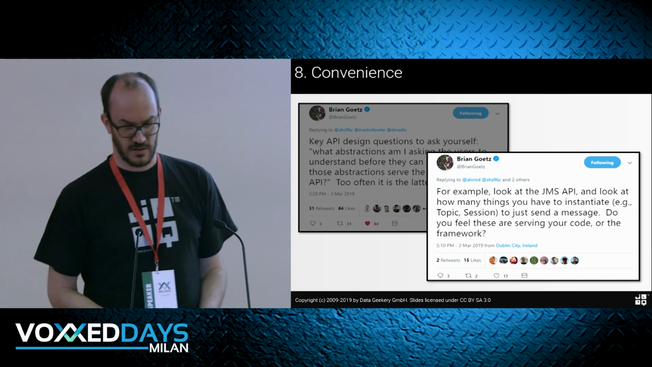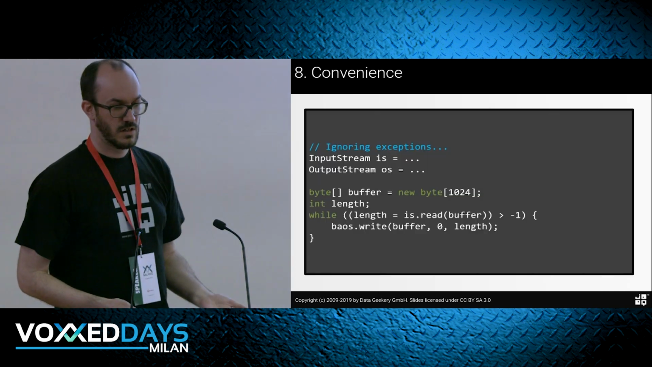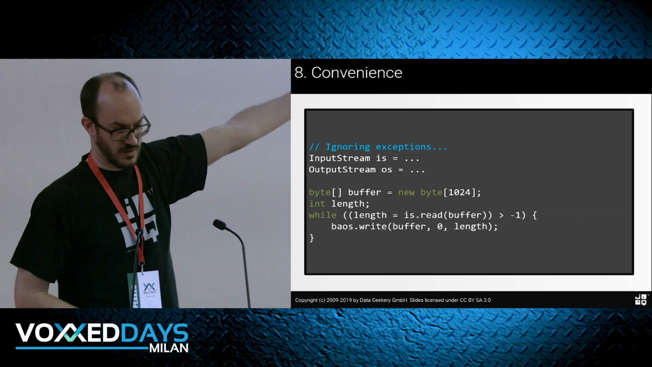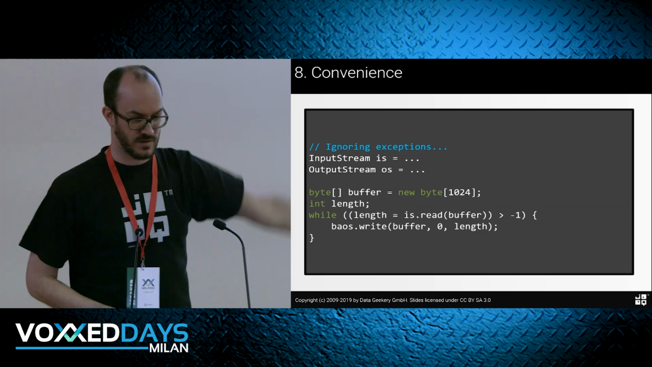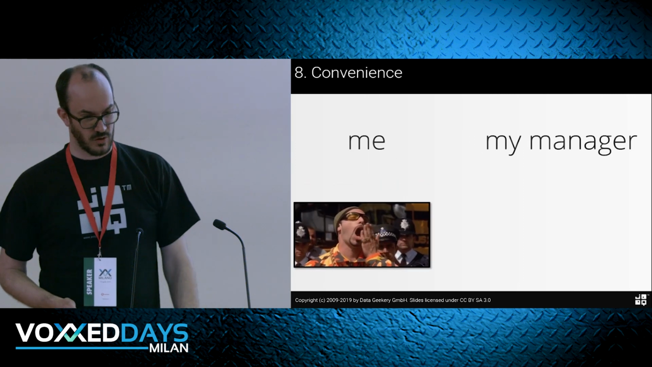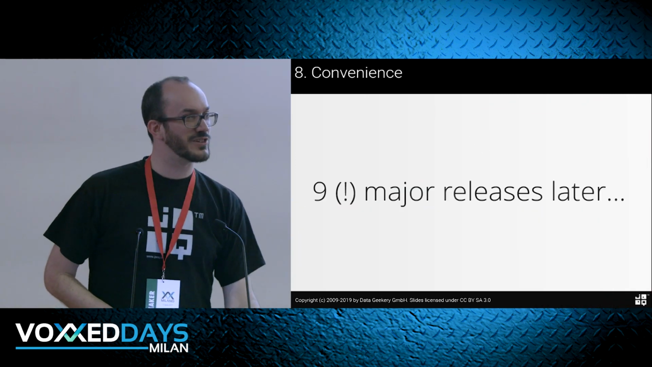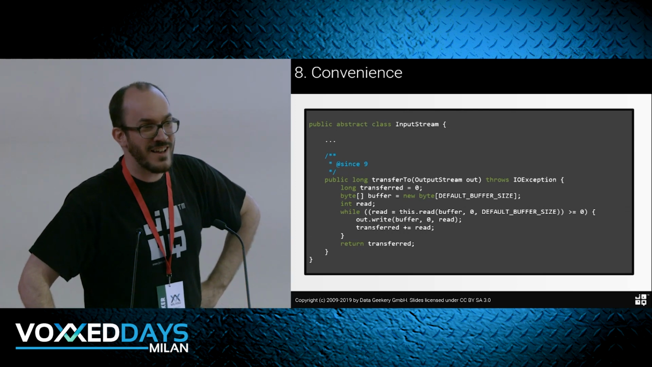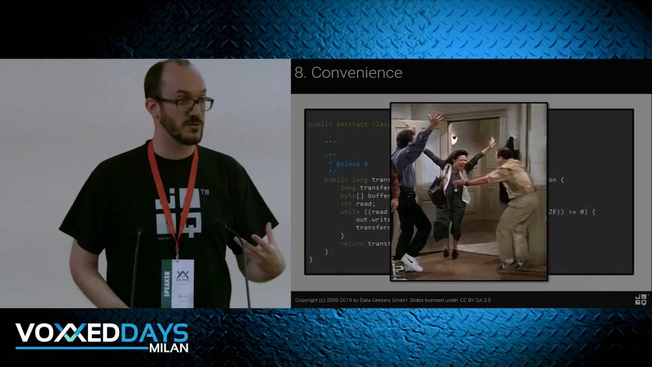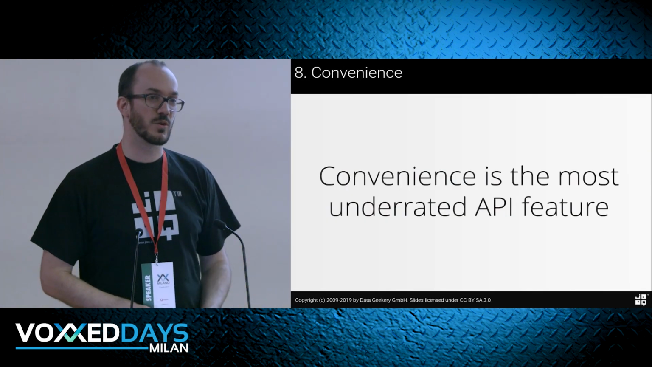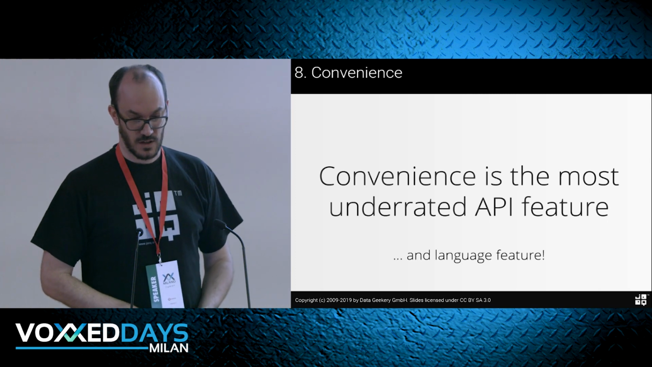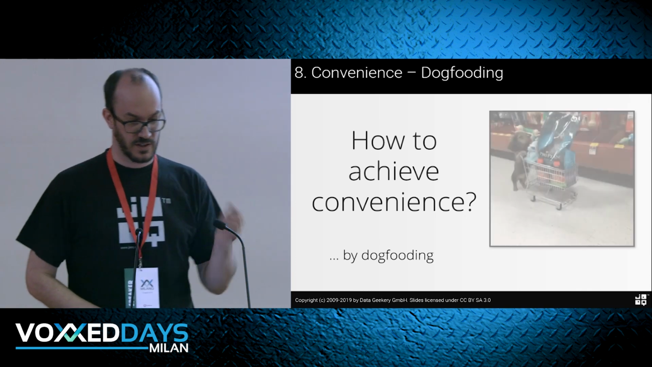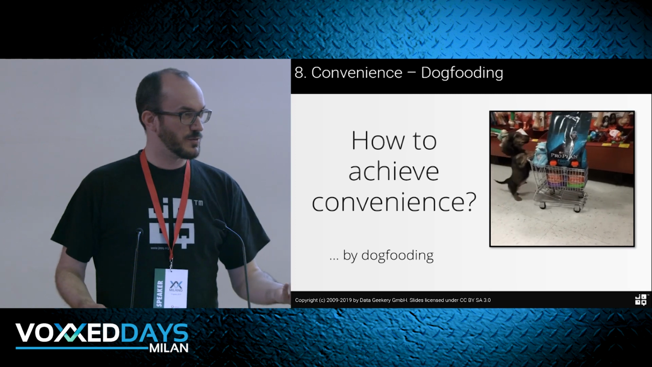And we all built this utility stuff. Convenience is really cool. We've done this forever, and then we pull in a library that does it for us. But everyone has to Google it. No one remembers this. We've done this forever. It's boring and the manager doesn't get the results. 9 major releases later in Java, we finally have this on InputStream. This is convenience. It was not necessary, but it's convenience, and we feel great about that because now we don't have to remember the stupid logic anymore. Convenience is the most underrated API feature and language feature. How to achieve convenience? By dogfooding. In my opinion, this is the best way to achieve convenience. Yeah, this is an English term, dogfooding. I find it kind of funny.